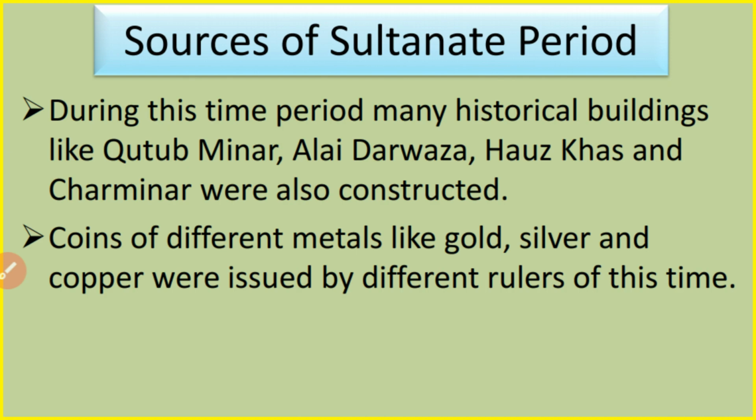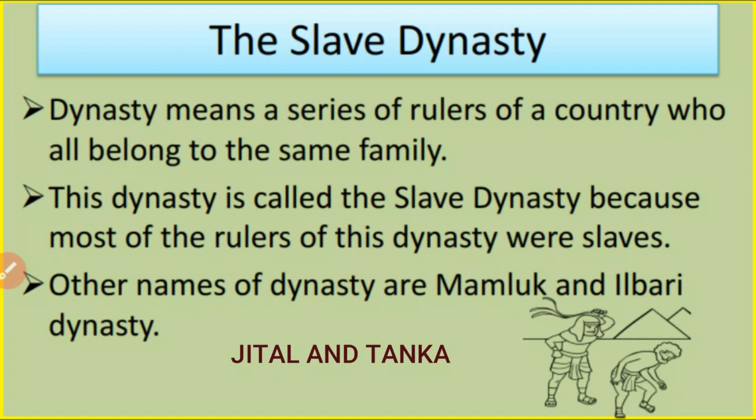Coins of different metals like gold, silver, and copper were also issued by the different rulers of this time. Like the second Slave ruler Iltutmish issued during his time 2 silver coins with the names Jital and Tanka.